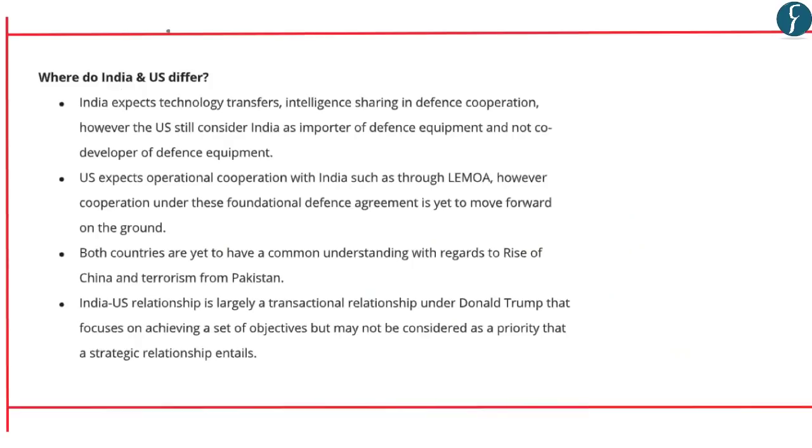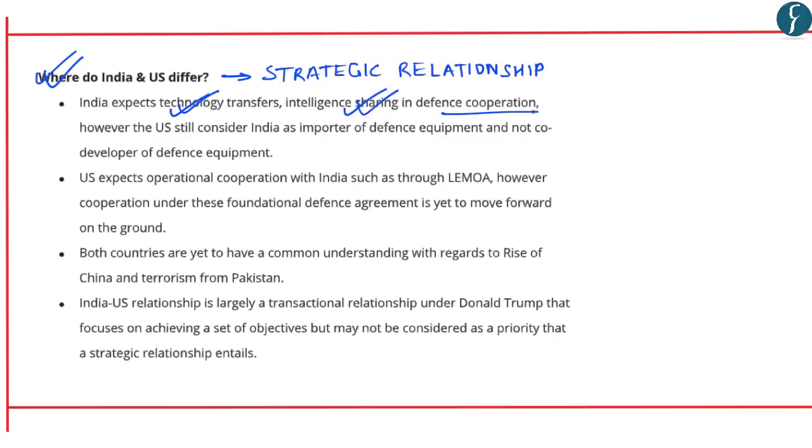So this article effectively highlights where India and US differ specifically with respect to their strategic relationship. It says that India expects technology transfers as well as intelligence sharing in defense cooperation. However, the US still considers India as an importer of defense equipment and not a co-developer of defense equipment. So on these lines, India and US do not share the same ideals. There is a difference with respect to understanding of the word strategic relationship from the Indian perspective as well as from the US perspective.